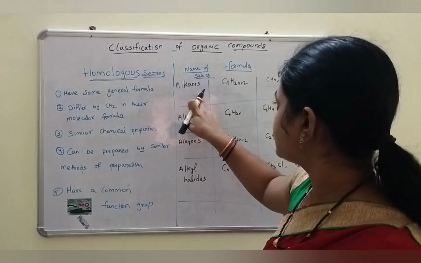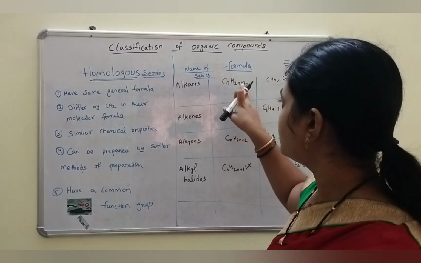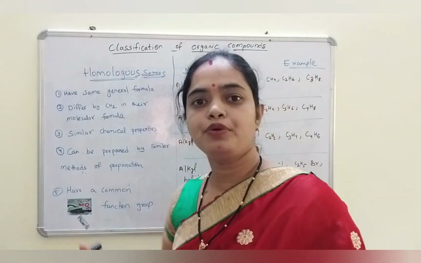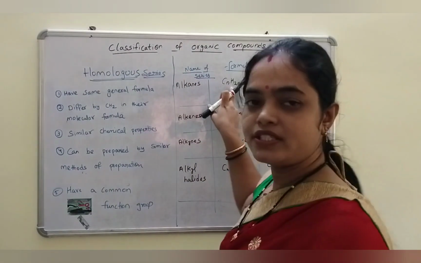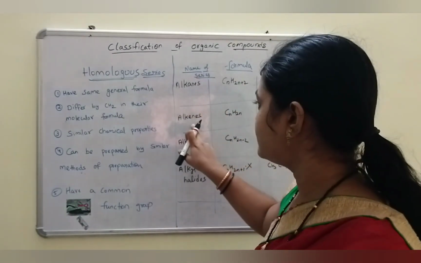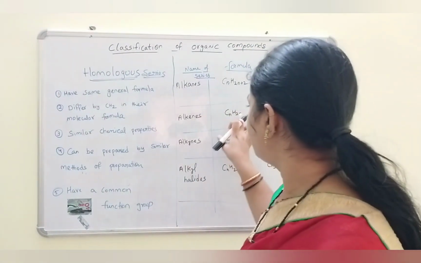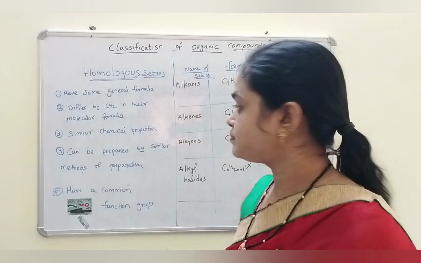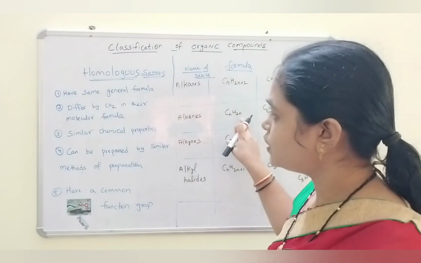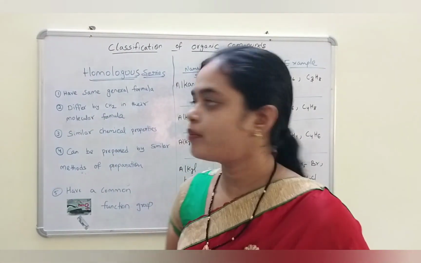See, alkanes, CnH2n plus 2, alkenes, CnH2n. Alkanes like methane, ethane, propane, butane have the same general formula. Alkenes like ethene, propene have the same general formula CnH2n.